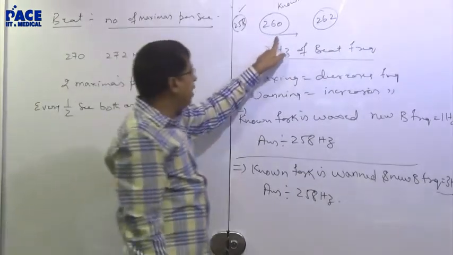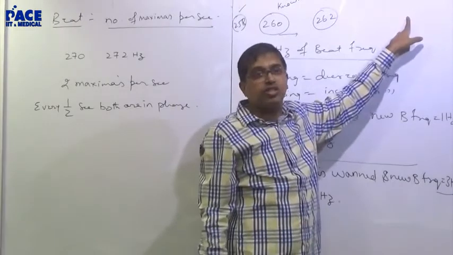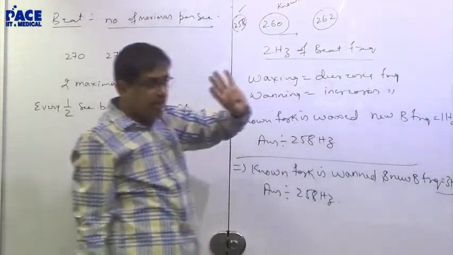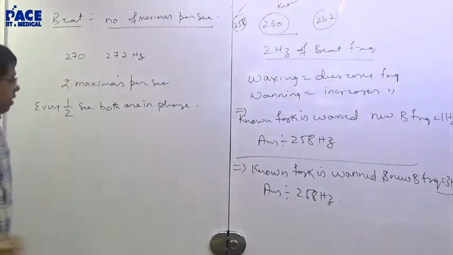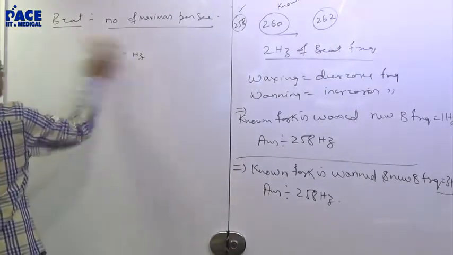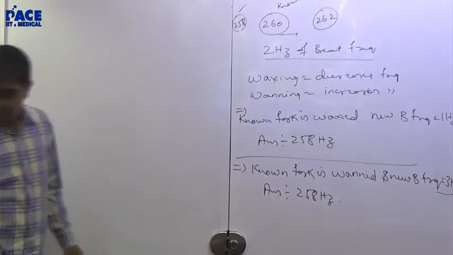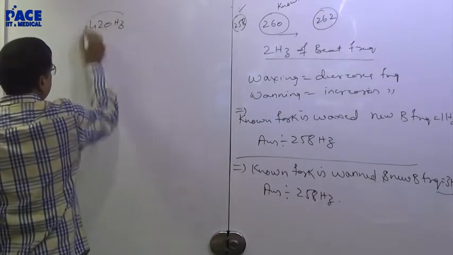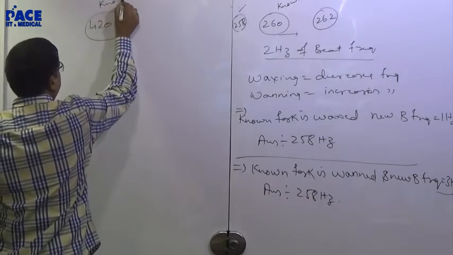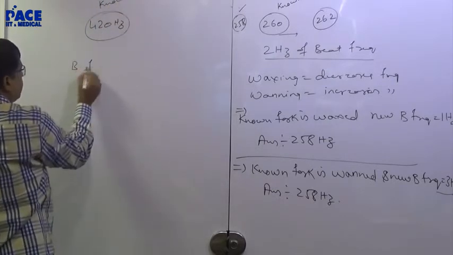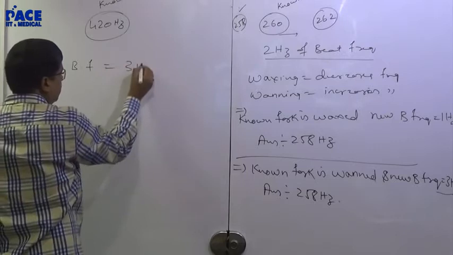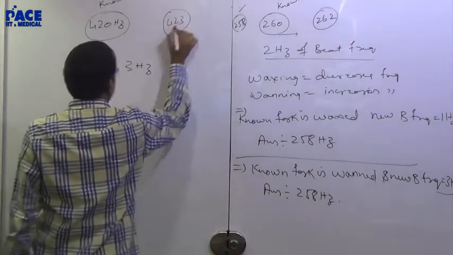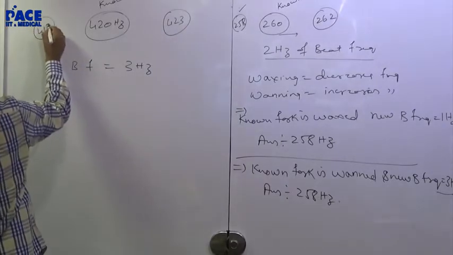And when you are waning, this will not increase to 265, right? Such a huge difference doesn't happen. See, let me take one more numerical example. Suppose I take 420 hertz as the known tuning fork. The beat frequency turns out to be 3 hertz. That means my unknown tuning fork will be either 423 or 417.